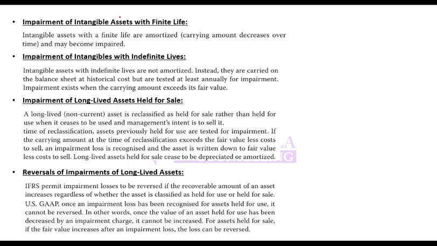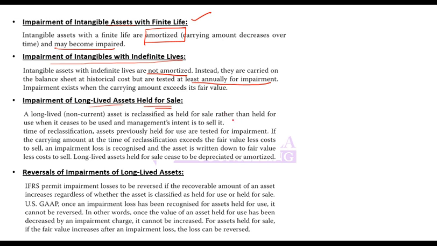So moving on, impairment. We have already discussed that intangible assets with finite life are amortized and may be impaired if their value has decreased. Those with indefinite lives are not amortized but are tested for impairment at least annually. If they have an indefinite life, obviously you cannot amortize it, so you test it for impairment annually. Impairment of long-lived assets held for sale.